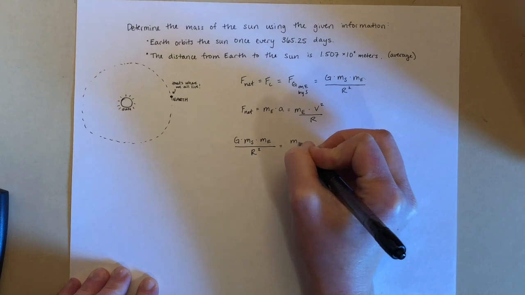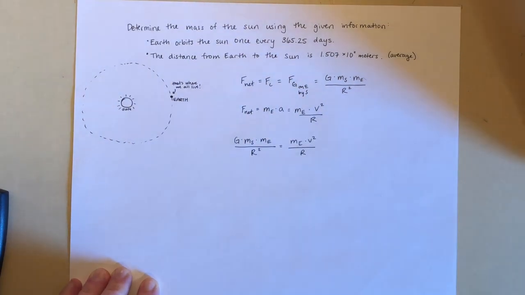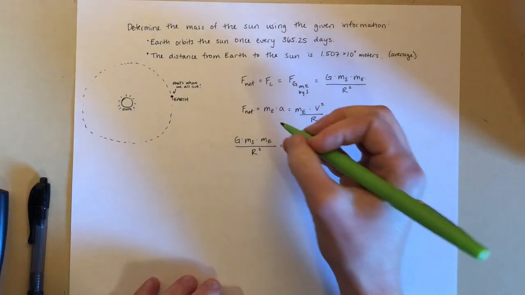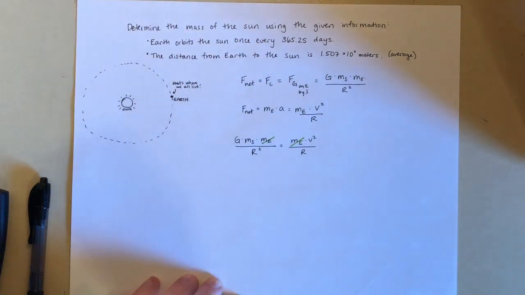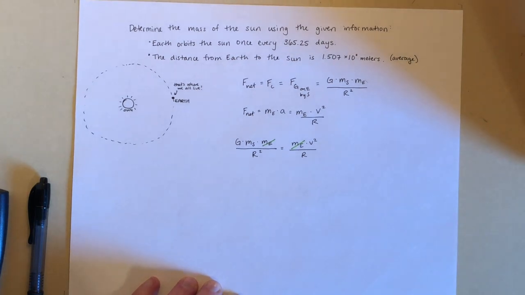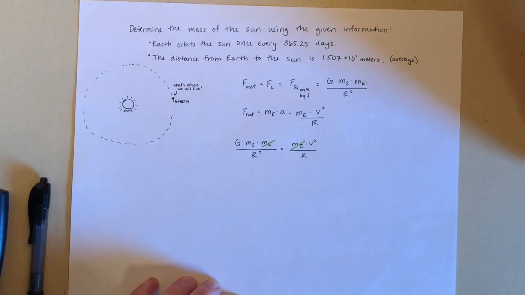All right. First thing to notice is that the mass of the Earth appears on both sides in the numerator. So that means this mass of the Earth is independent. We could use Mercury for this or a different planet, but we're just choosing to use the Earth.